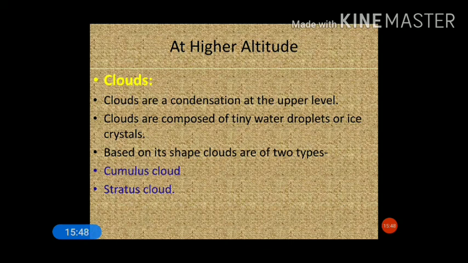There are more classifications of clouds which we will be discussing in the next video. Like we have nimbus cloud, cirrus cloud and nimbostratus cloud, and the clouds are also classified based on their altitudes and based on their forms. So we'll be discussing that in the next video.